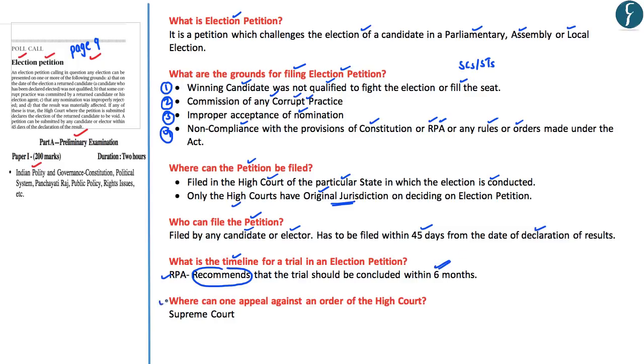And lastly, it is to be noted that there is a provision to appeal before the Supreme Court against the order of the High Court. So, with respect to the jurisdiction of the High Courts for the election petition, the High Courts enjoy only the original jurisdiction, and they do not enjoy the exclusive jurisdiction. This is because the Supreme Court of India has been empowered to hear the appeals against the High Court. So these are some of the important aspects which one must know with respect to this particular article. With this, let us now take up the next article.